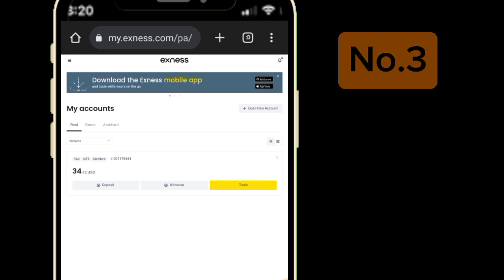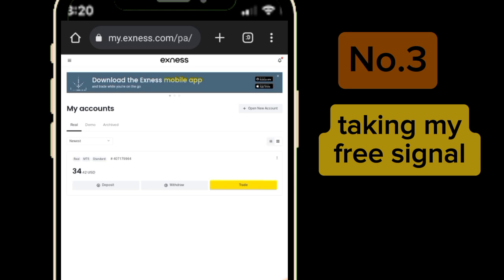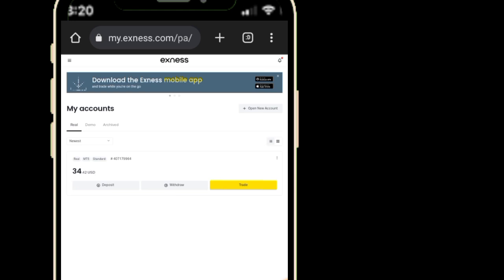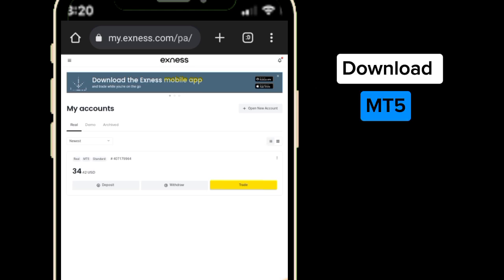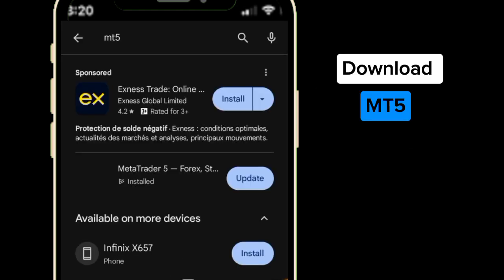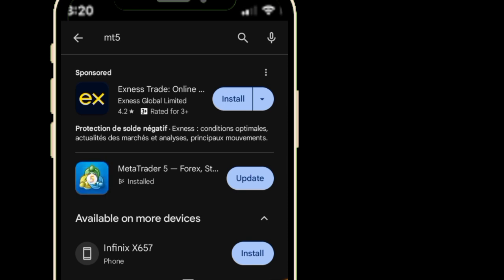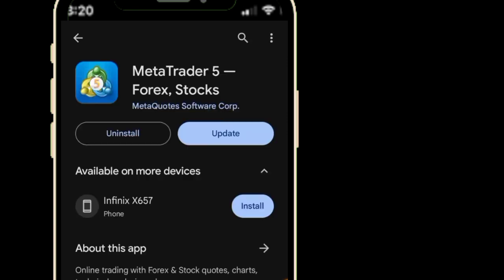Now number 3 is taking signal. This signal is when you make a deposit of at least $10, so this is your Xnest account, then you take signal from professional traders like myself. And how to do that is to connect your Xnest to MT5, which is your trading platform. To do that, first of all, go and download MT5. Come to Play Store or App Store, whichever one you use, and download the MT5 app. I recommend the MT5.